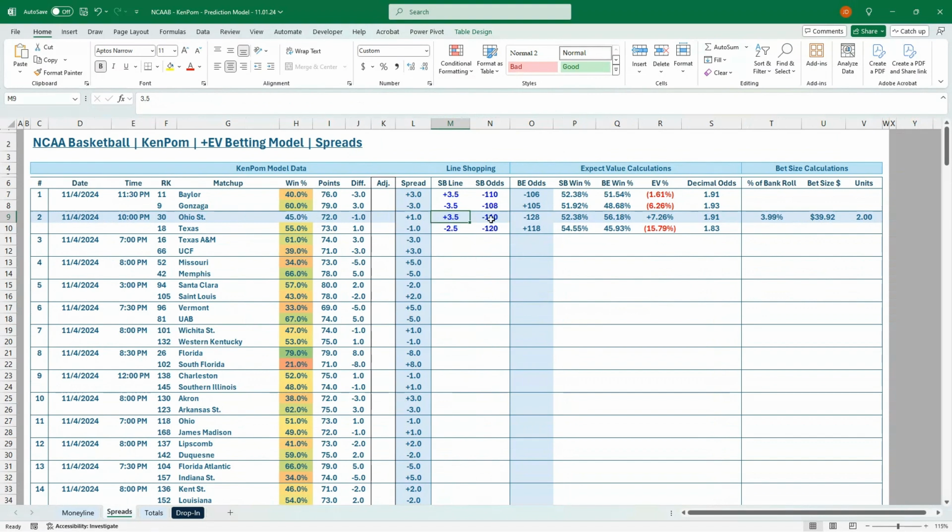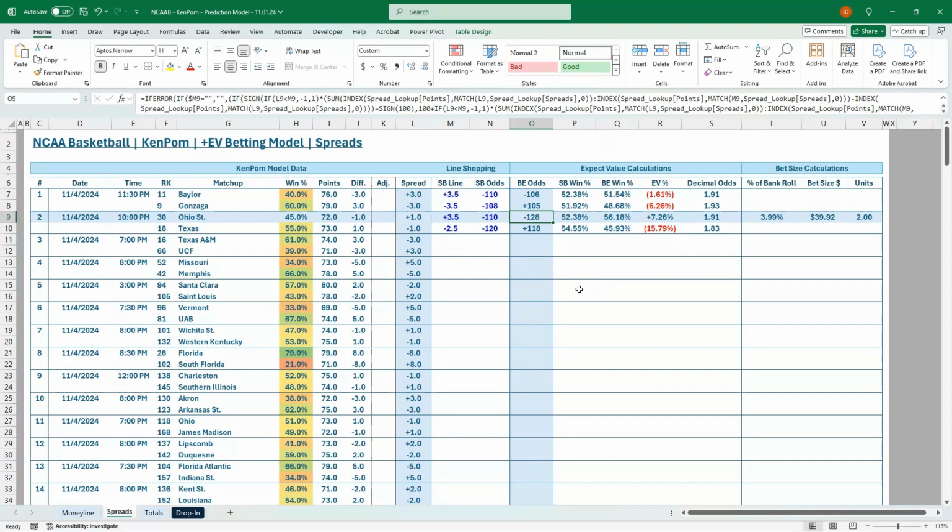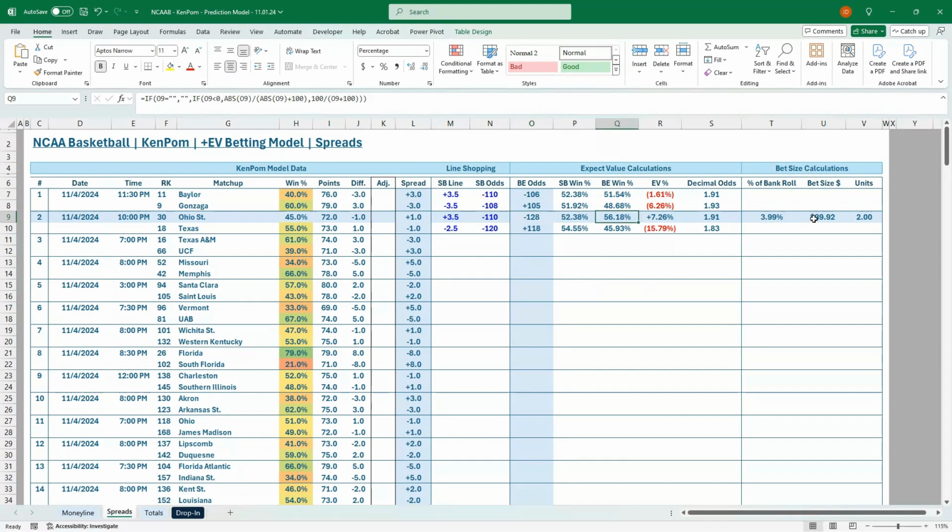So plus 3.5, minus 110. The break even on that's minus 128. So a nice $40 bet to place for Ohio State to cover that 3.5 line, whenever they're only a 1 point underdog according to the KenPom data. So there's a spread bet to place.